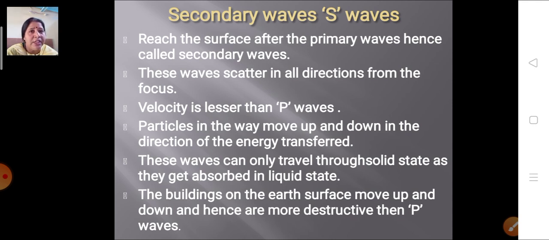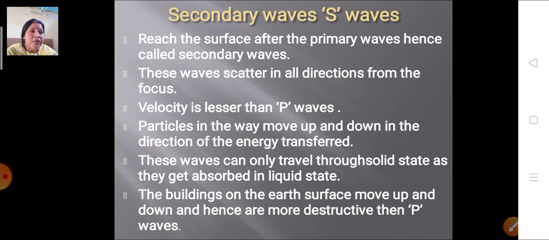In the case of secondary waves, the particles coming in the way move up and down, they jump. These waves can only travel through the solid state as they get absorbed in the liquid state. So they only travel through the solid state.